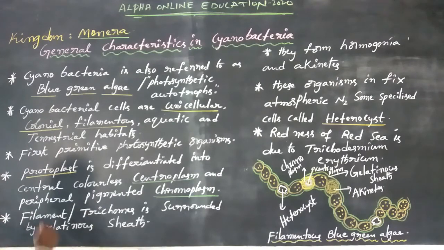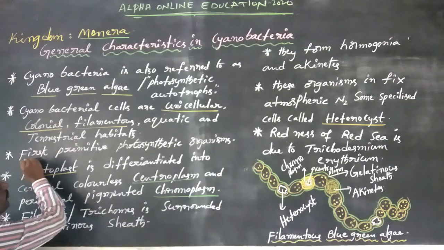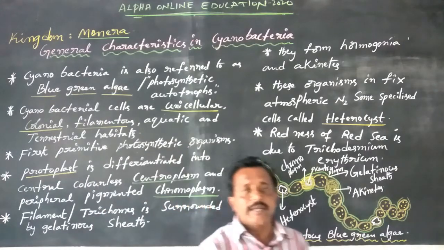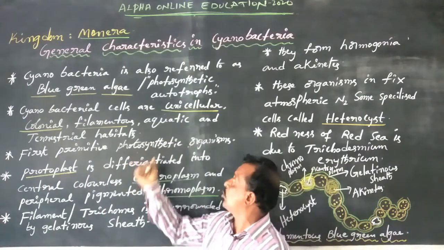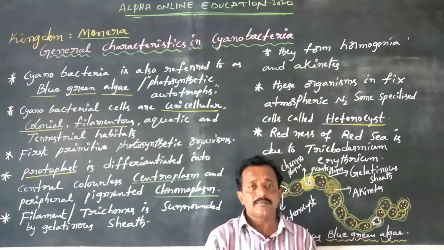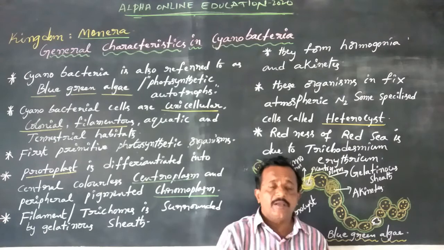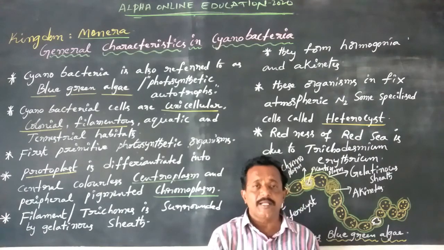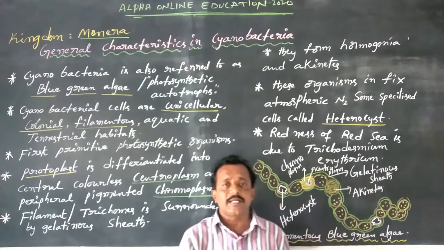Next, this is a first primitive photosynthetic organism. Cyanobacteria is one of the first primitive photosynthetic organisms. Dear students, generally all green plants make their own food material in the presence of sunlight.